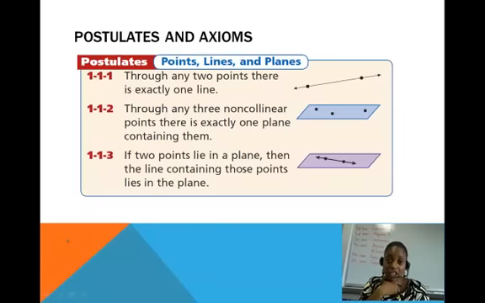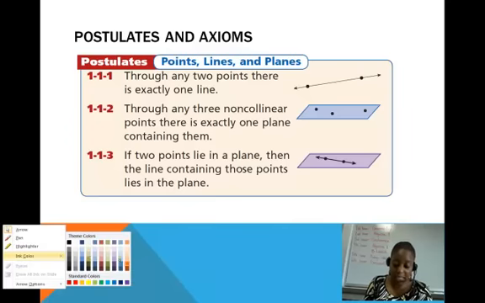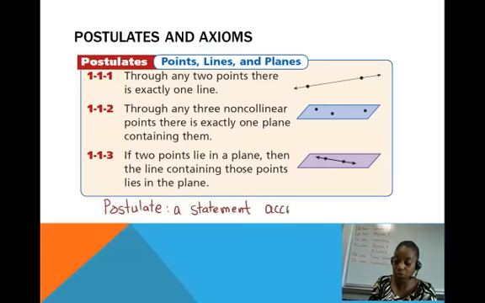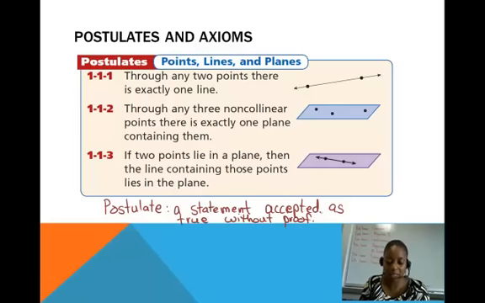All right, we also have postulates or axioms in geometry, and a postulate is a statement that is accepted as true without proof. A postulate: a statement accepted as true without proof. So these are things that we just know, almost like common sense type things.